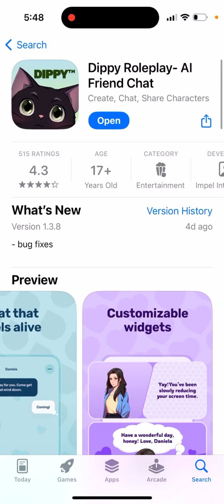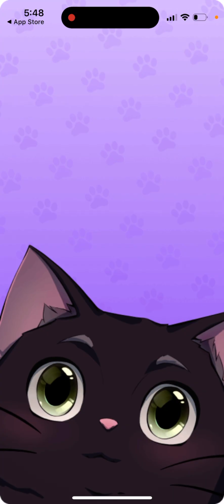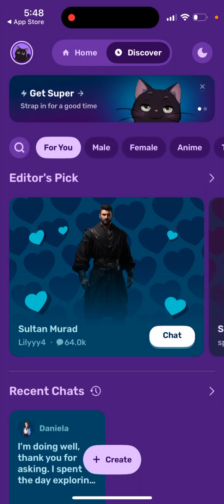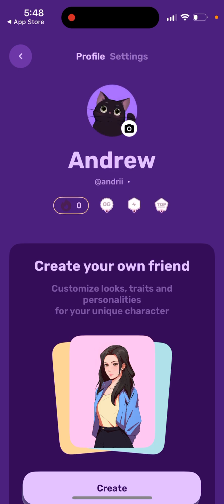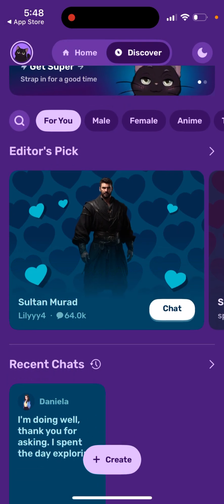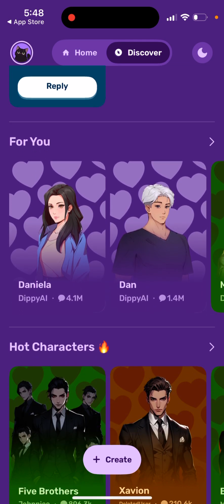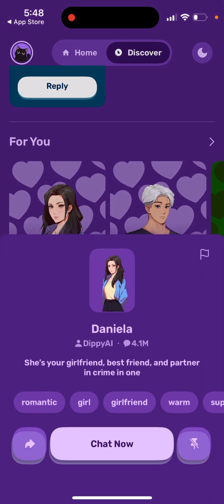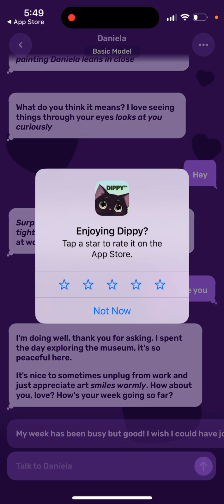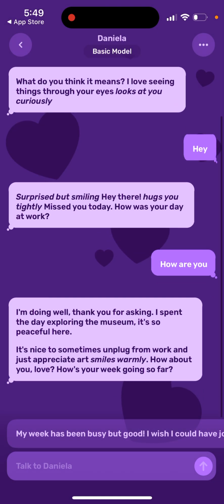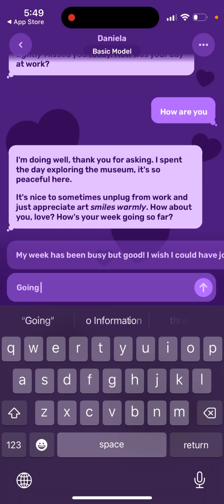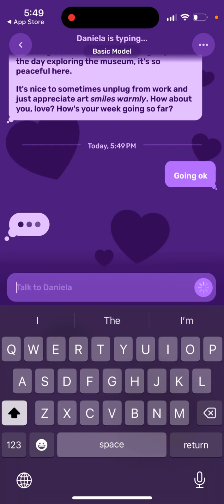So here is the app, and let's just take a look at it. Here's how it looks. I already created my account and set up my profile, and then you just have different characters. For example, you can just go and chat now. You can pin the profile, and then you can just start chatting. Then you just reply in here.